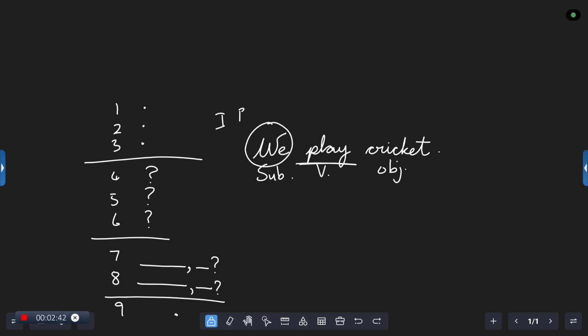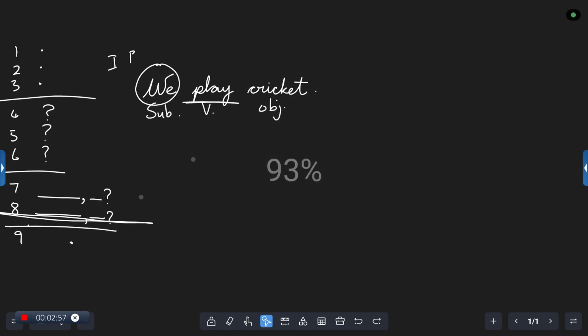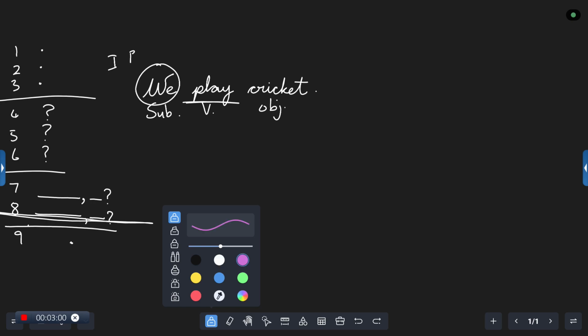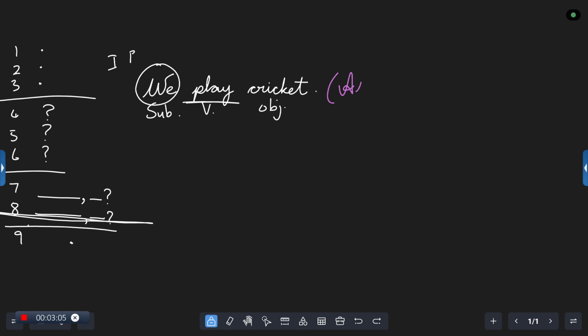Remember that we can make most sentences into only 8 varieties. We can make simple present tense and simple past tense sentences alone into 9 varieties. So what are these 9 varieties? Shall we see them now? Let's go to it. Now the first sentence that we need to take, we should first identify what this sentence is. This is called an affirmative sentence. The meaning of affirmative is nothing but positive. Is it positive? Yes. We play cricket is positive. Positive sentence or affirmative sentence.